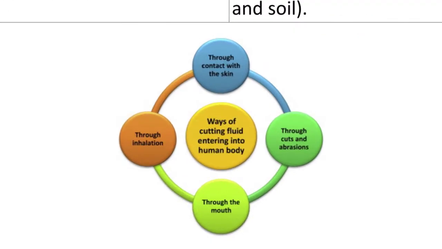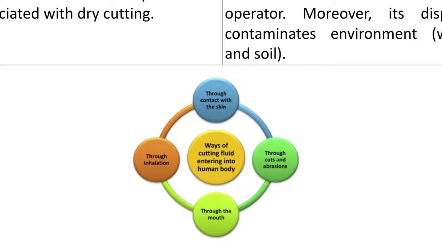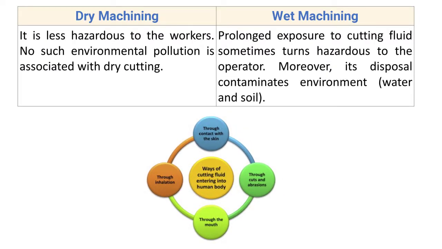There are some ways by which the cutting oil comes in contact with the operator. It may enter the human body through the mouth, through inhalation, through the skin, or through burns and abrasions. This cutting oil is very dangerous for human beings, and its prolonged exposure sometimes turns hazardous to the operator. Its disposal is also quite difficult, and it creates pollution and contaminates the environment, the water and the soil.